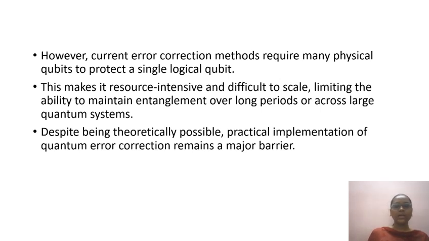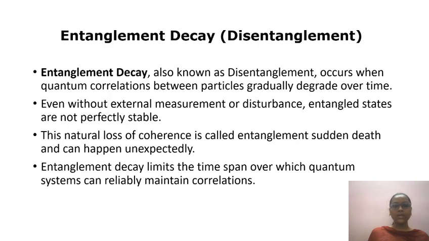The fifth theoretical barrier is limited quantum error correction. In classical computers, error correction is straightforward. One extra bit can detect and correct mistakes. In quantum systems, it's far more complex. To protect just one logical qubit, we often need dozens of physical qubits. This makes maintaining entanglement across multiple qubits extremely challenging. So while quantum error correction can help, it is still limited by current technology, and large-scale preservation of entanglement remains difficult.